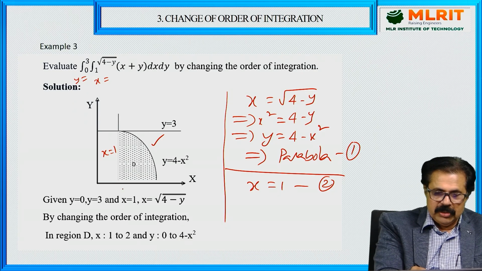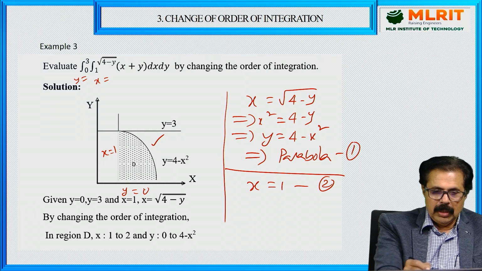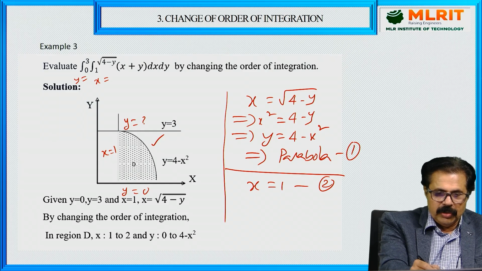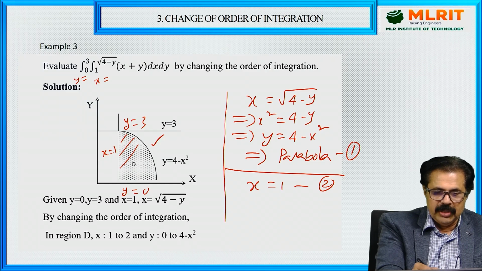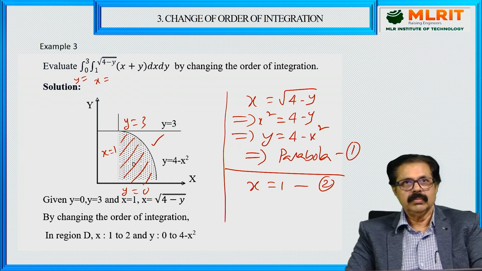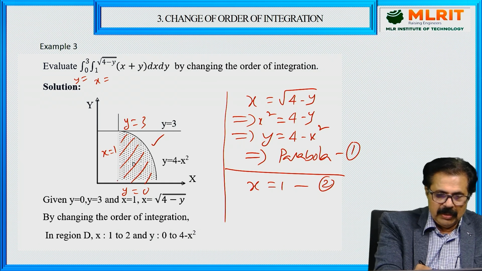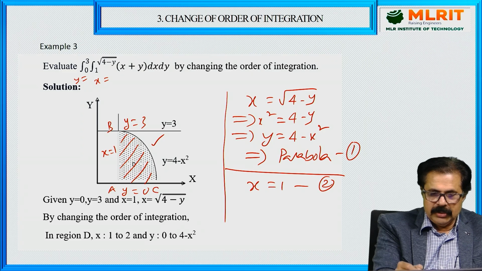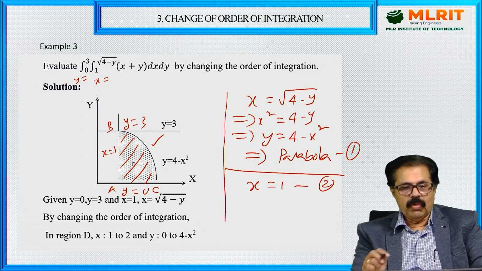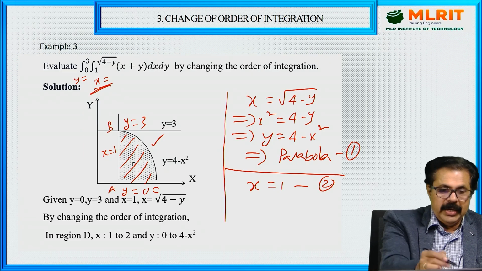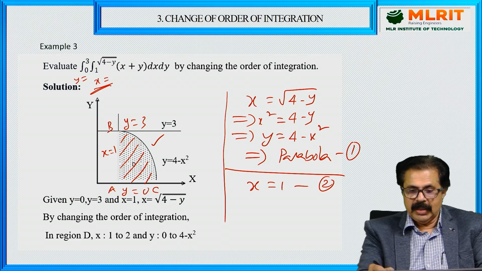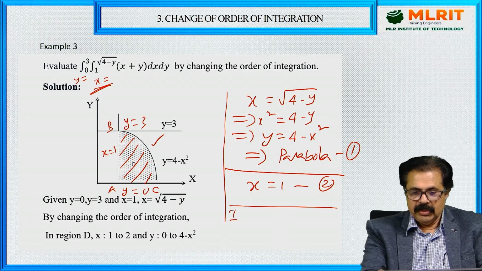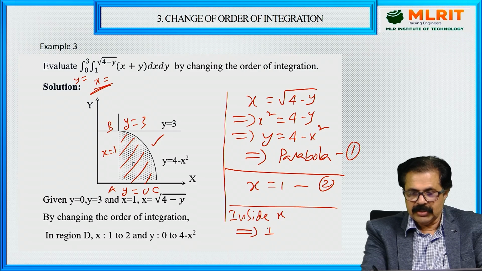Next, the bottom is y equal to 0 and the top is y equal to 3. So this is the region of integration. You can see there, this is the one, A, B and C. This is the region of integration. Now you want to change the order. If you see, the inside is x, and now you want to make it inside y.